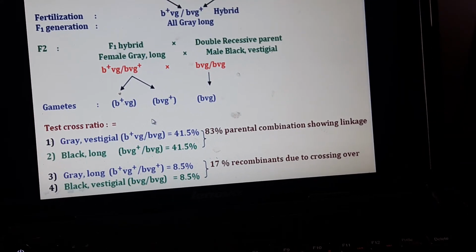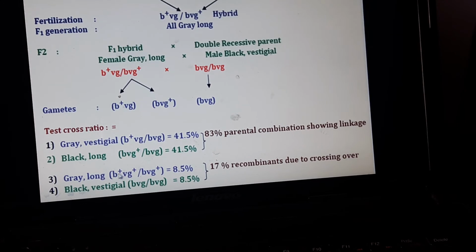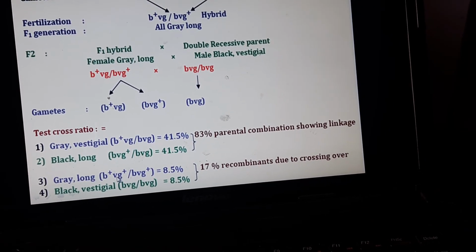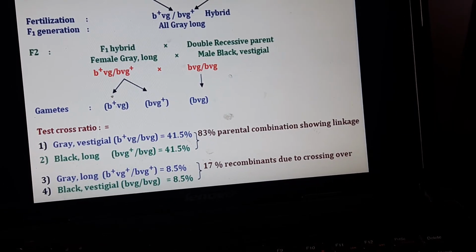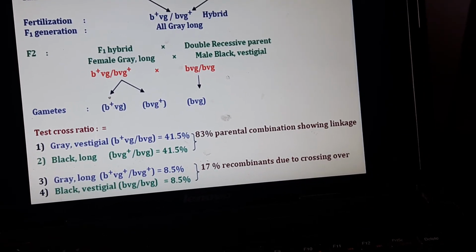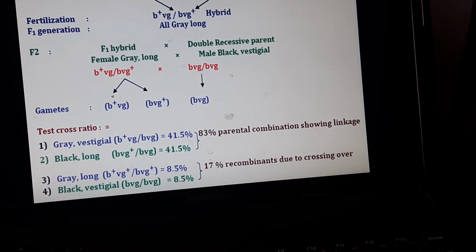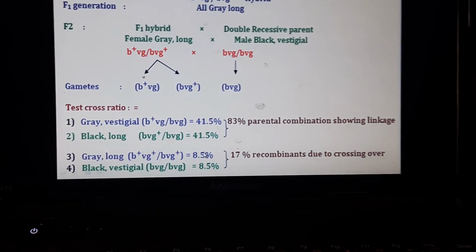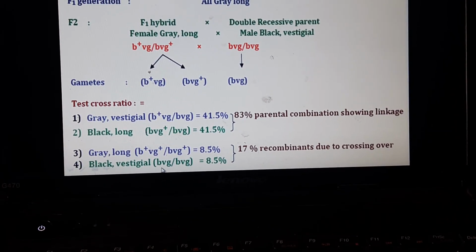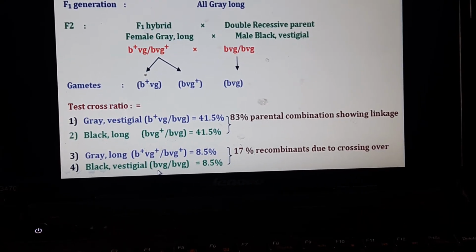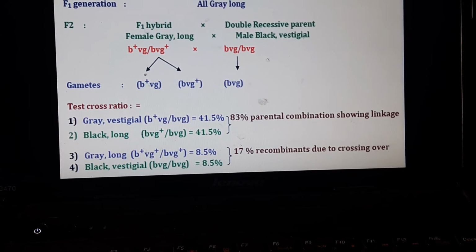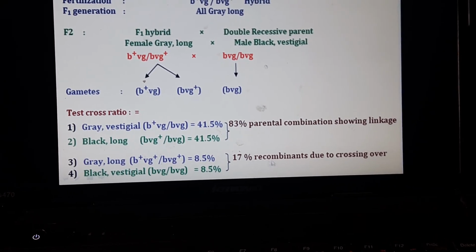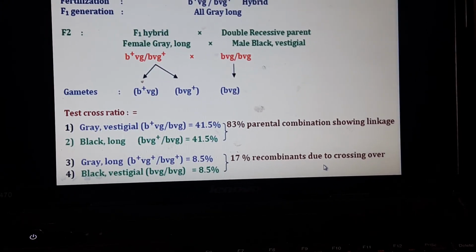Due to crossing over, there are also offspring with genotype B+Vg+/Bvg, the grey long type, which are recombinants occurring at 8.5%. Again, the other type, Bvg/Bvg, the black vestigial, is also found at 8.5%, so a total of 17% are recombinants due to crossing over.